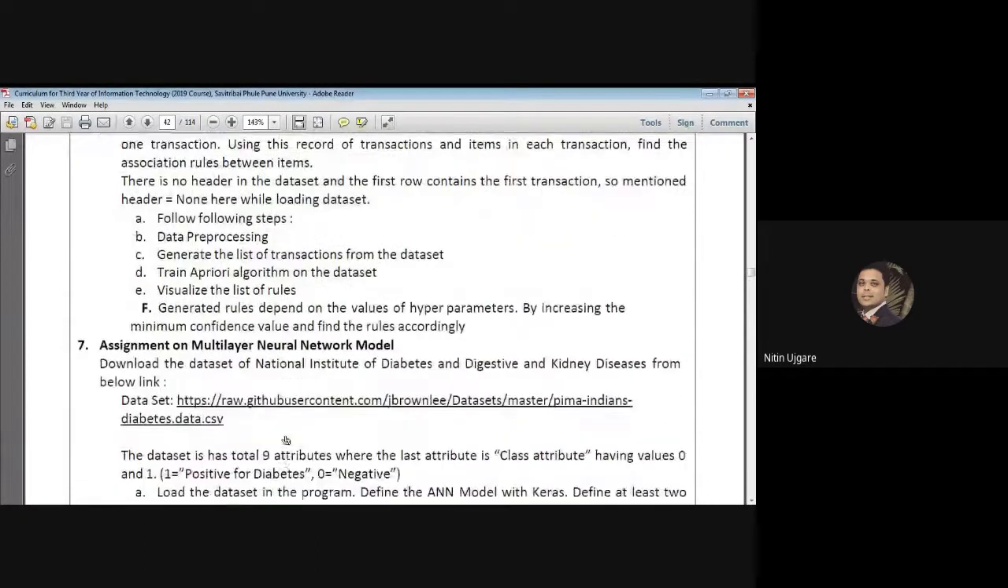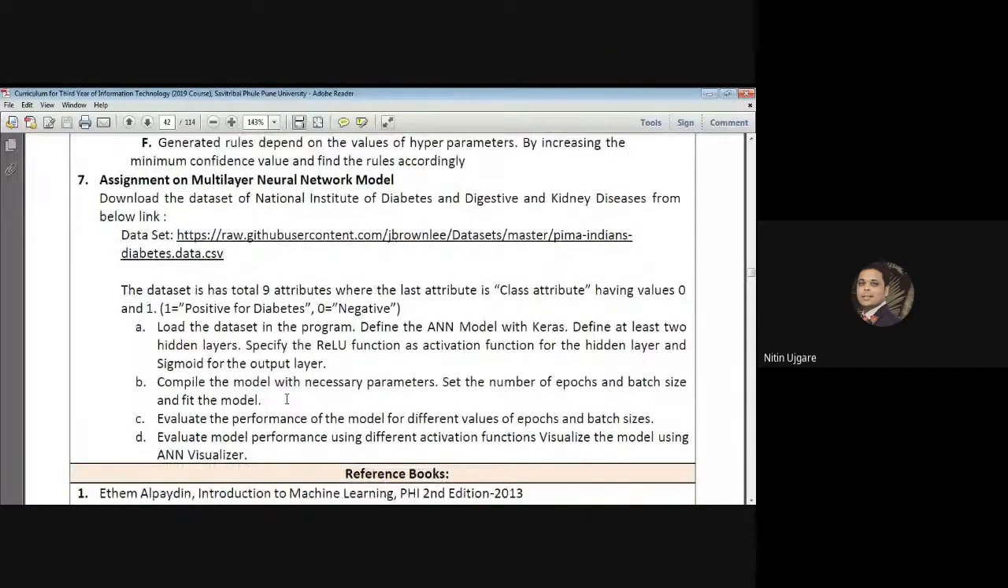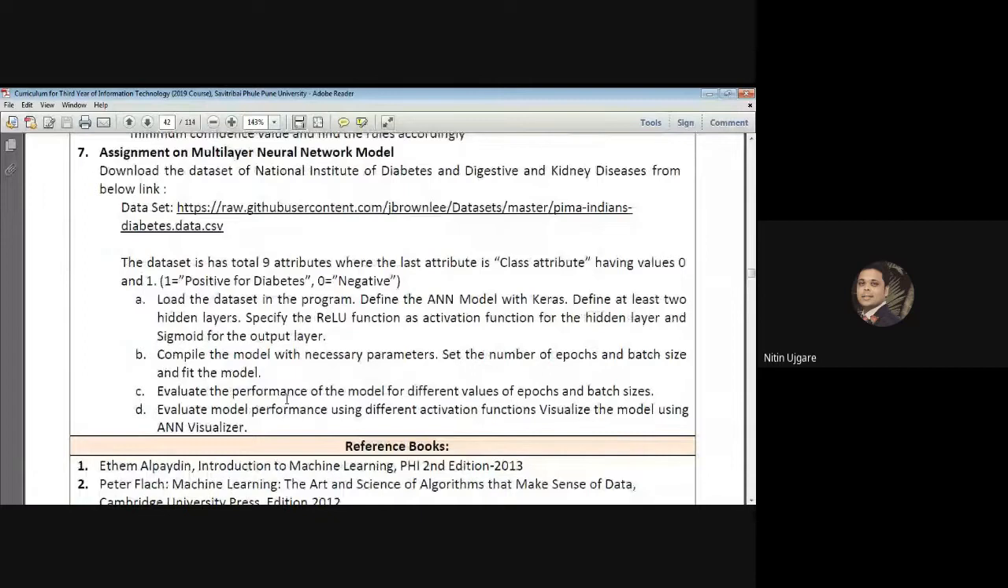So this is just an overview of the assignments, and the final assignment is on the multi-layer neural network model. So we have to build the neural network model. I'll explore those things later, because here we have two different approaches for the neural network model, feed forward and feed backward, and then different neuron functions we have to use. The ReLU function is one amongst them, and the library that we need in order to implement this assignment is the Keras library.